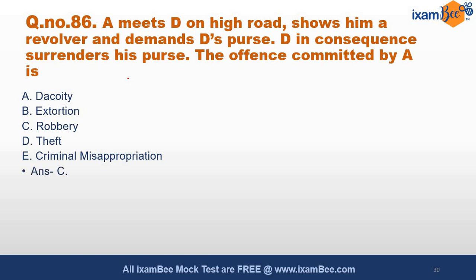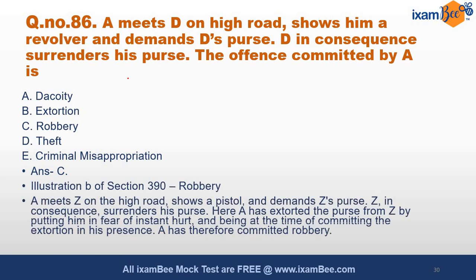That A has committed what? A has committed the offence of robbery. This illustration has been directly picked as it is from the section. You can refer section 390 for this purpose, and you can understand, and you can answer it very easily.